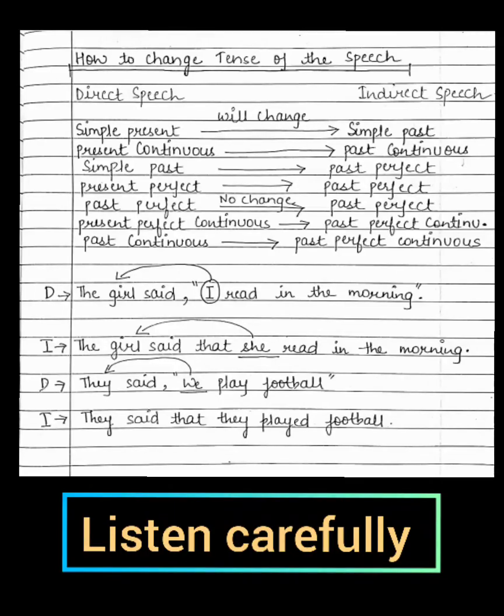Now students, let's see this example. They said, we play football. So here this sentence is also in the simple present tense. So how we will change this? They said that. To change the direct speech into indirect speech we need to remove the inverted commas, right? So we have to add the conjunction that, and how we will be changing? They said that. Now students, I have to do some changes, right? I have to modify here because I am changing the original dialogue of the speaker, right? So how I am changing? They said that they played football.